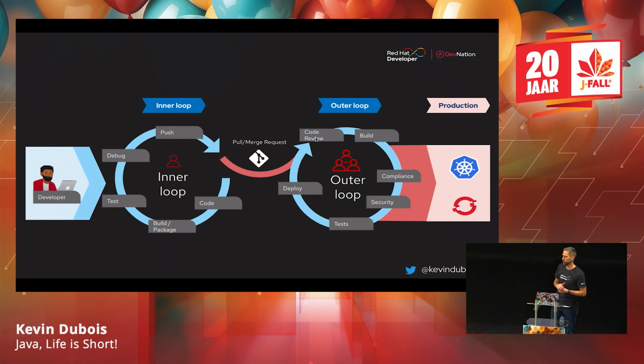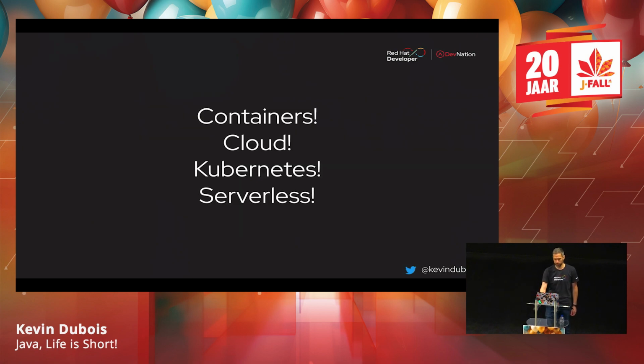And a lot of the time these days, we deploy in containers and to Kubernetes. So now for us Java developers, that means we need to know about containers and cloud and Kubernetes and serverless and everything. So the cognitive load goes up again. So what can we do to make our lives nicer and more productive with that?